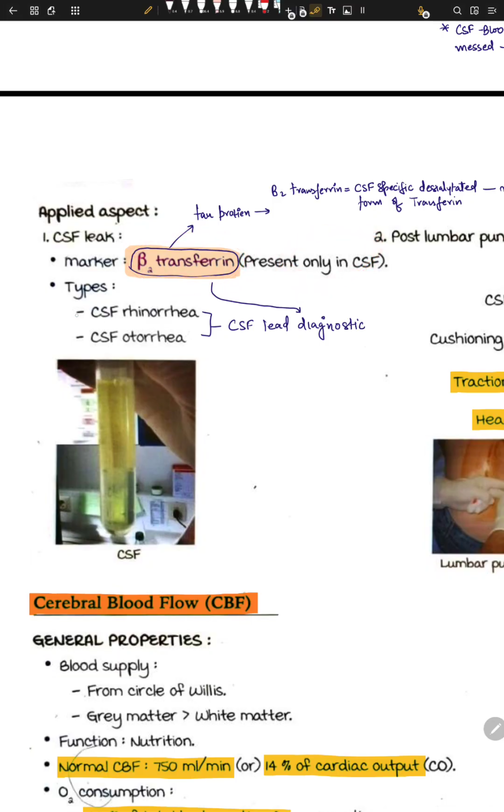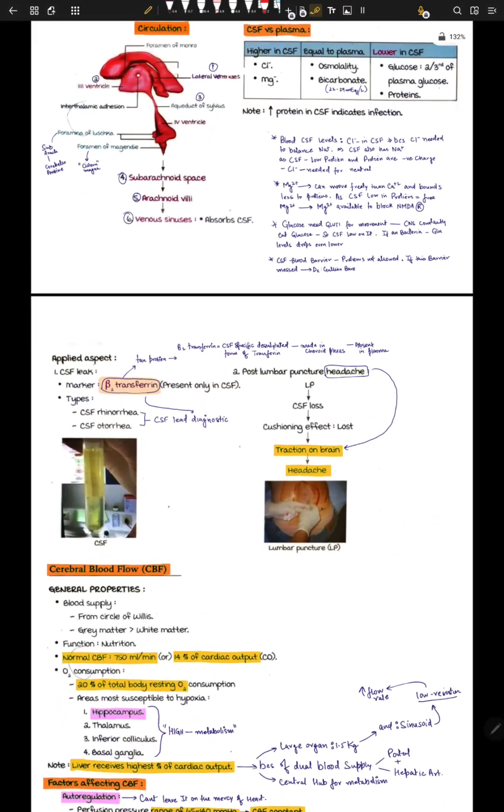If CSF is leaking from the nose, we call it CSF rhinorrhea. If CSF is leaking from the ear, we call it CSF otorrhea. And these are both CSF-related diagnostics. We can check the liquid coming out of your ears for beta-2 transferrin, and if it is present, it means there's a leakage of CSF.